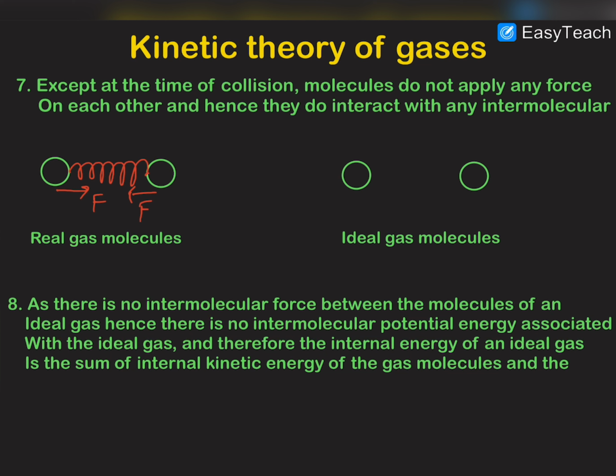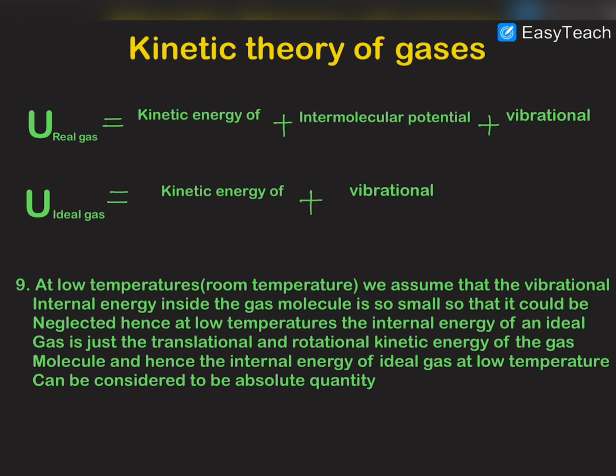In fact, the internal energy of an ideal gas is just the internal kinetic energy of the molecules and the vibrational energy of the atoms inside the molecules. This is a very important conclusion, and there is hugely discussed confusion among students about whether the internal energy of an ideal gas is an absolute quantity or a relative quantity.